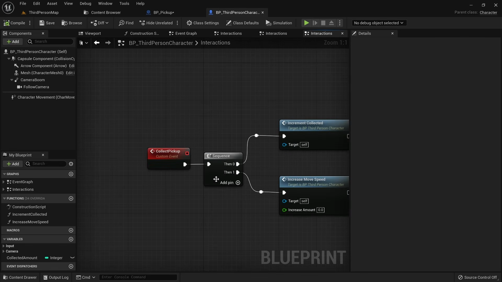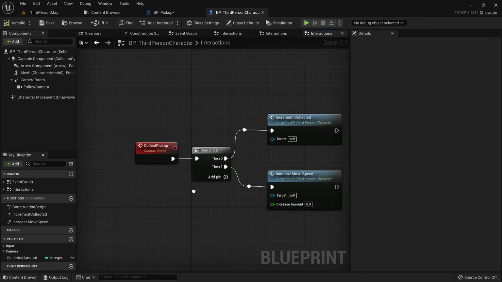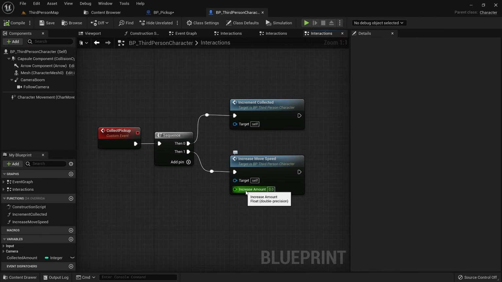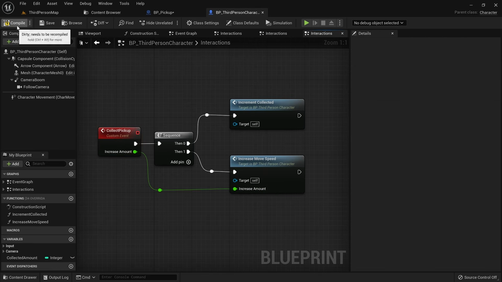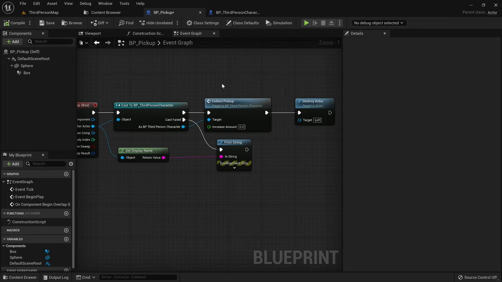Back on the event graph, you can now see that increase walk speed is asking for the increase amount value we just added. At this level, we still don't know what value the pickup wants to give us though, so there are two ways to go about this. For the first method, we can create another input parameter on the collect pickup event, which is being called by our pickup. A shortcut for doing this is to actually just drag the line onto the event or function node. Compile, save, and then open up the pickup blueprint.